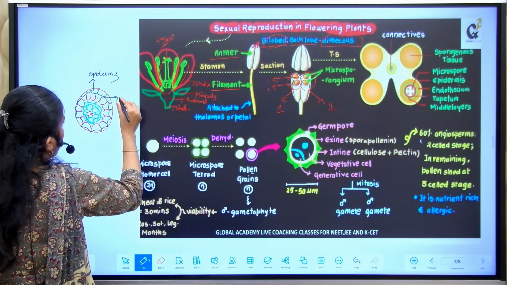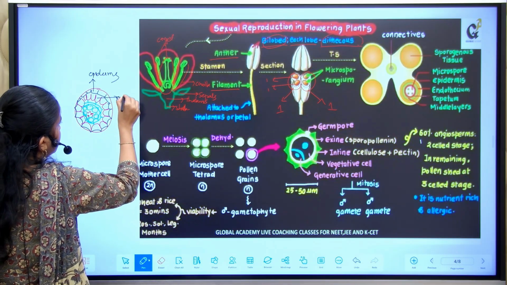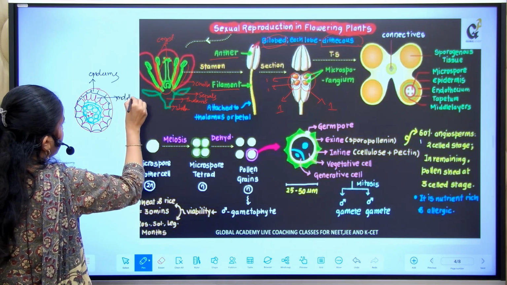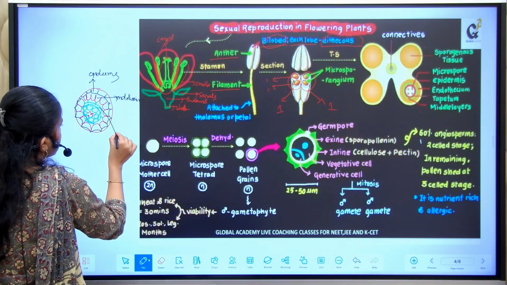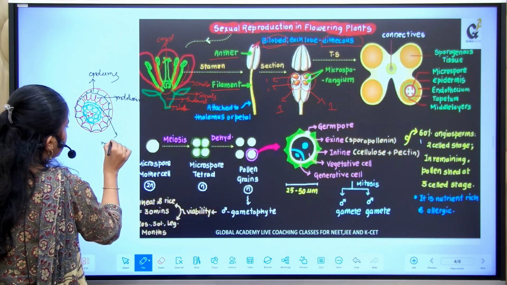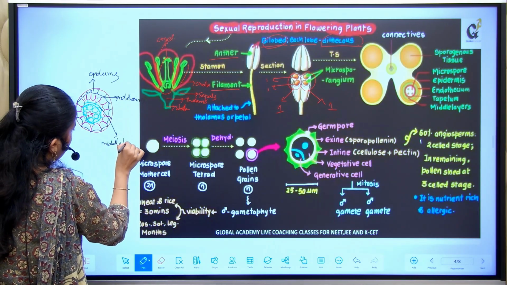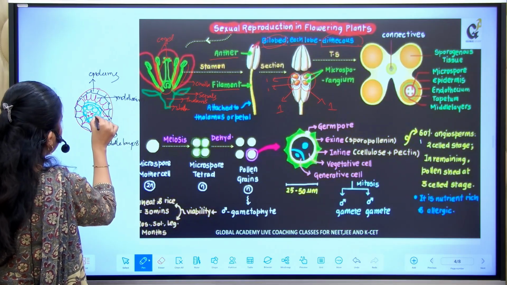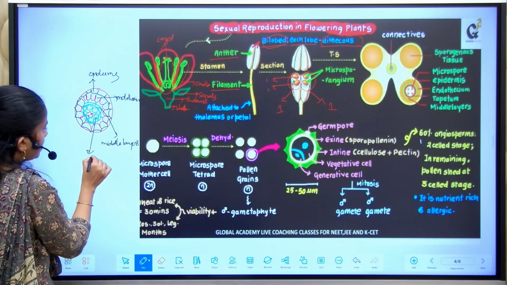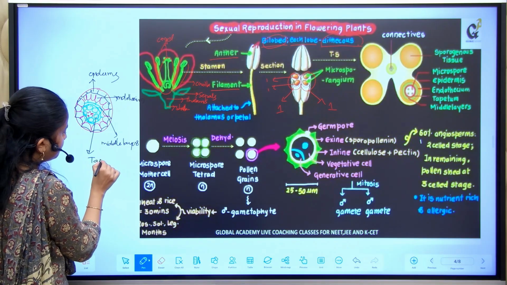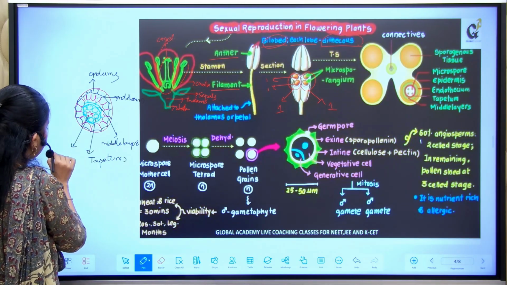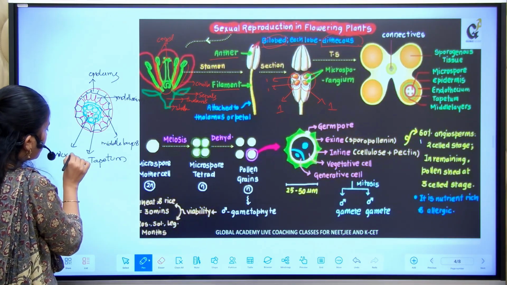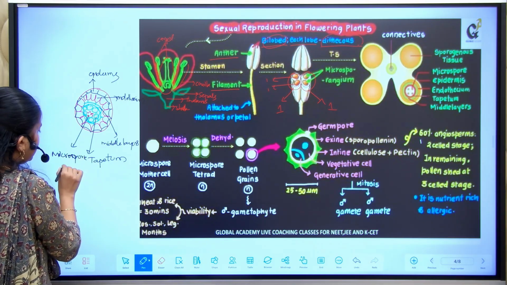Then this layer is the endothecium. Next is the middle layer. Later, this layer is the tapetum. And this is the microspore tetrad.